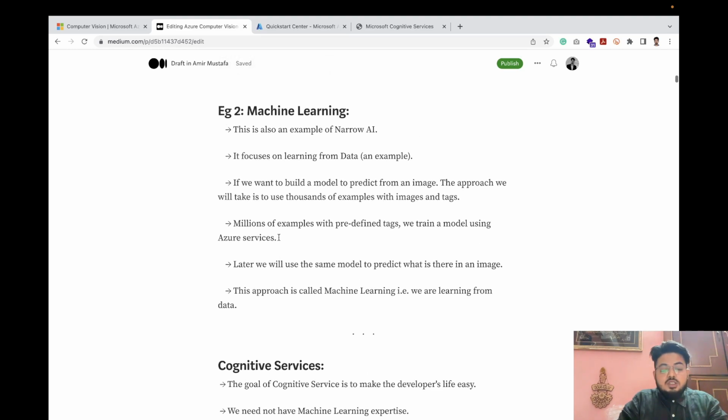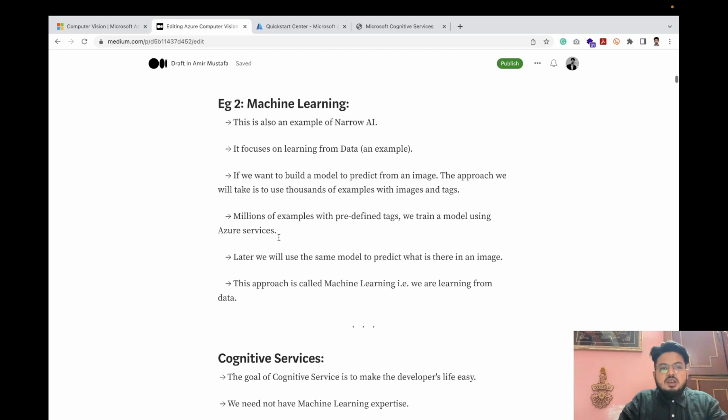So what do we do with machine learning? Suppose we have been provided with 1 document, 5 documents, 10 documents, manually we can read them and take out the information. Now think of a bank or a health company that deals with this daily.